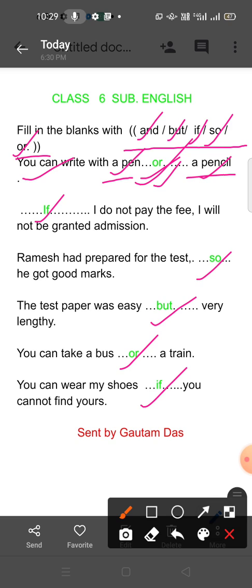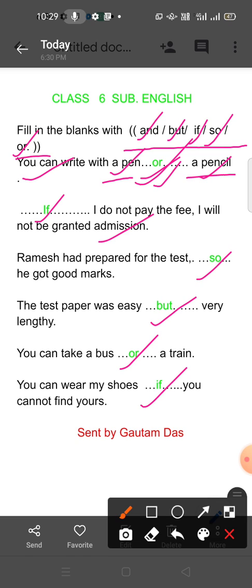Next, dash, I do not pay the fee, I will not be granted admission. Here there is a condition. When we see a condition, a conditional sentence, in such sentences the conjunction will be if.